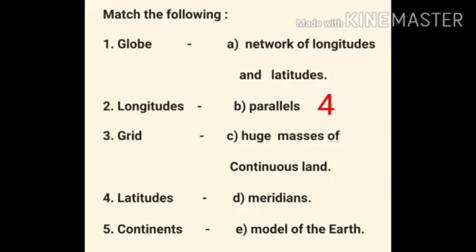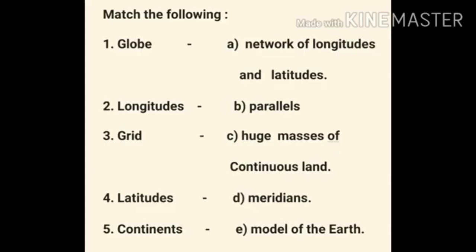Children, latitudes, parallels. Fifth question, continents. What is the answer? Yes, the answer is huge masses of continuous land. Children, continents, huge masses of continuous land.